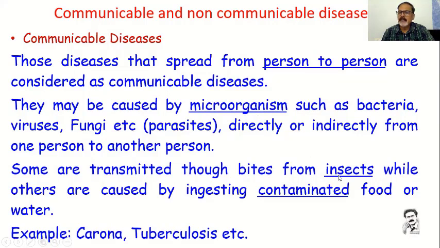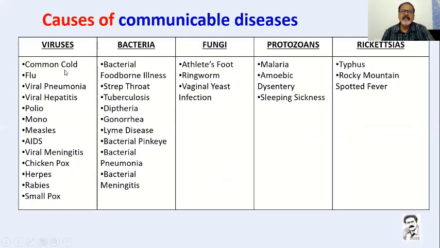Some are transmitted through bites of insects. Like dengue fever or typhoid, all these are caused by insects. And others are caused by ingesting contaminated food and water. Some diseases will communicate through food and water. Coronavirus, tuberculosis, all these are examples. And viruses, bacteria, fungi, protozoa, and rickettsiae, all these are the general causes of communicable diseases. With viruses, you can have a common cold, flu, pneumonia, hepatitis, or AIDS. All these come under viruses.